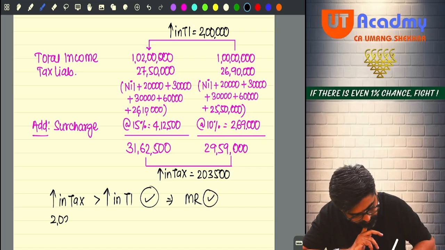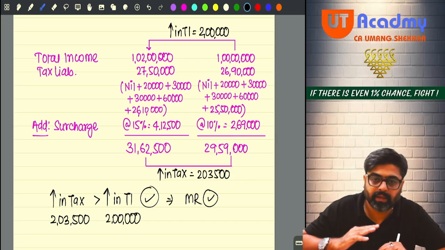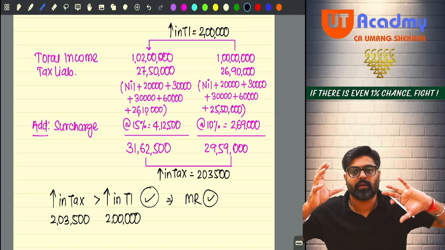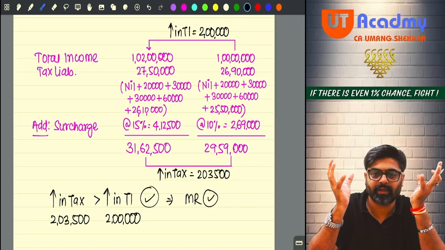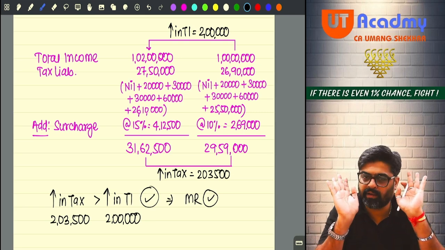It is 2,03,500. And what is the increase in total income? 2 lakhs. So the amount of tax increase is more than the amount of increase in total income. Yes or no? So are you going to get any marginal relief? Yes.